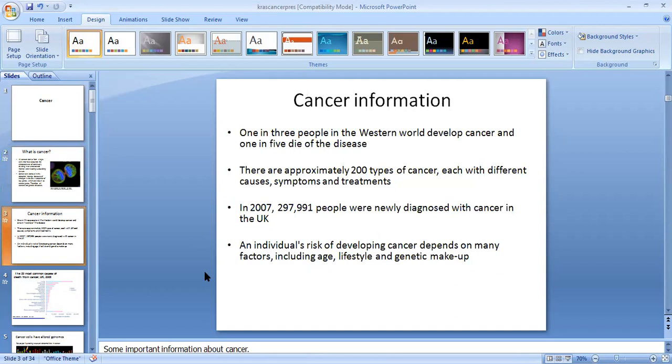One in three people in the Western world develop cancer. One in five die from this disease. There are approximately 200 types of cancer. Each has a different cause, symptoms, and treatment. An individual's risk of developing cancer depends on many factors including age, lifestyle, and genetic makeup.